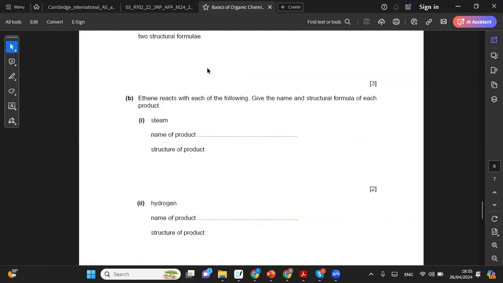Now, for this question, I want you guys to go ahead and tell me what you guys think the answer is. Ethene reacts with each of the following. Give the name and structure formula of each product. Steam. In fact, it's not mentioned in the question, but I also want you guys to tell me what is the condition, what are the catalyst, the temperature. What is going to be my product? Can somebody please tell me that first? If ethene will react with steam? Alcohol.